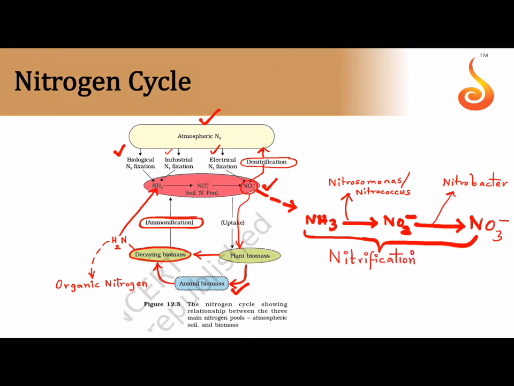And finally, which is the nitrogen that is made available to the plants? It is nitrate. So nitrate is taken up by the plants, and in the plants the nitrate is converted into ammonia again, but this ammonia is stored in the form of, it is protonated into NH4 plus, which is the ammonium ion.